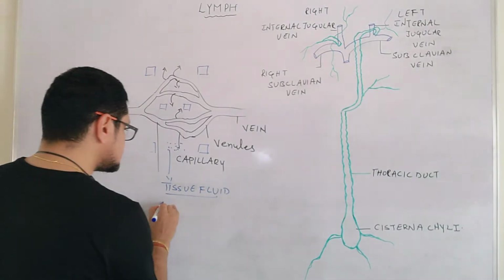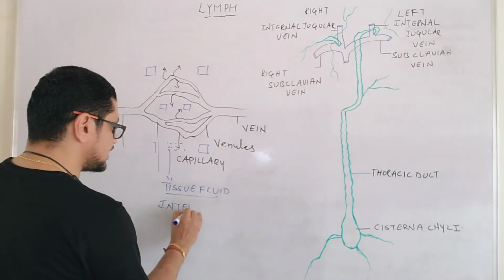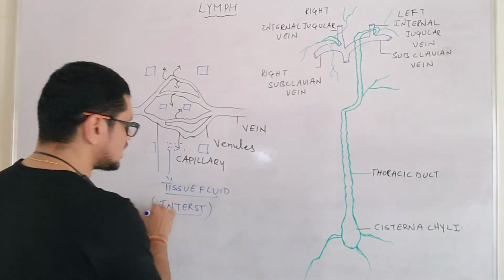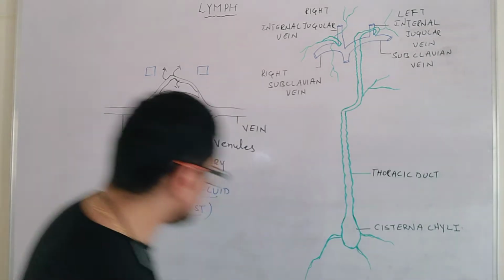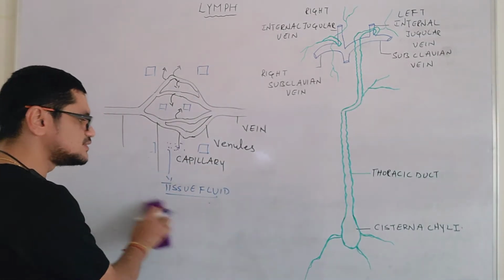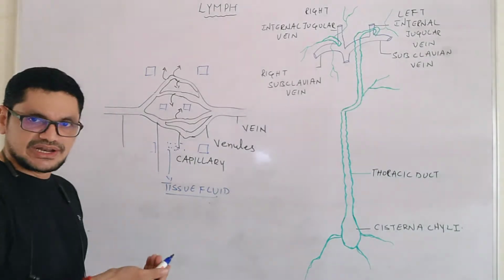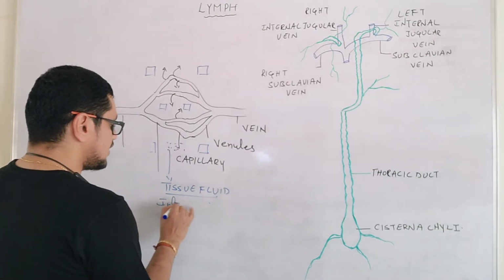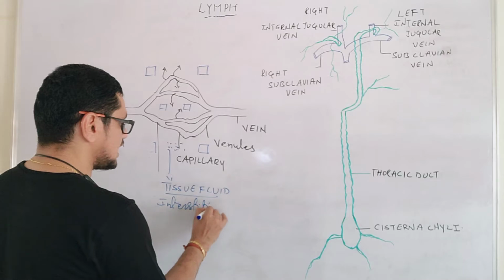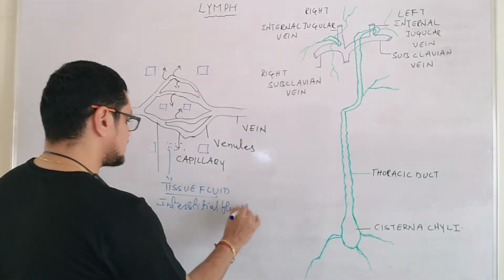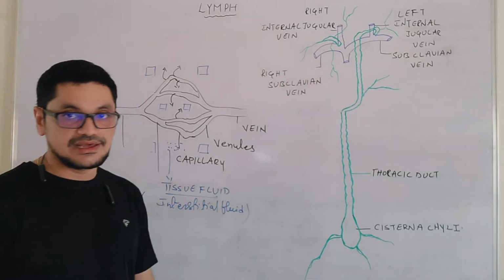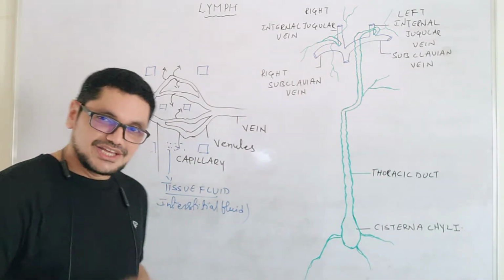And this tissue fluid is also called interstitial fluid, because it is present between the cells. So nothing wrong in it, you can write it also, as I have already written: interstitial fluid, which is also called tissue fluid.